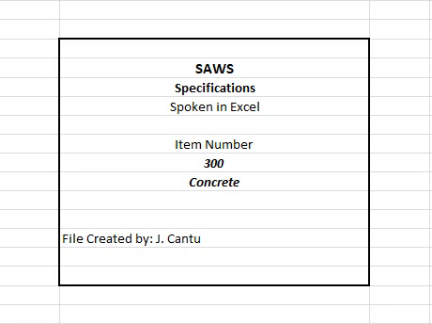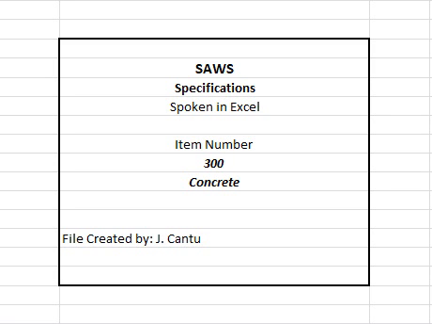E. ASTM A775, Standard Specification for Epoxy-Coated Reinforcing Steel Bars. F. ASTM A820, Standard Specification for Steel Fibers for Fiber Reinforced Concrete. G. ASTM A884, Specification for Epoxy-Coated Steel Wire and Welded Wire Fabric for Reinforcement.